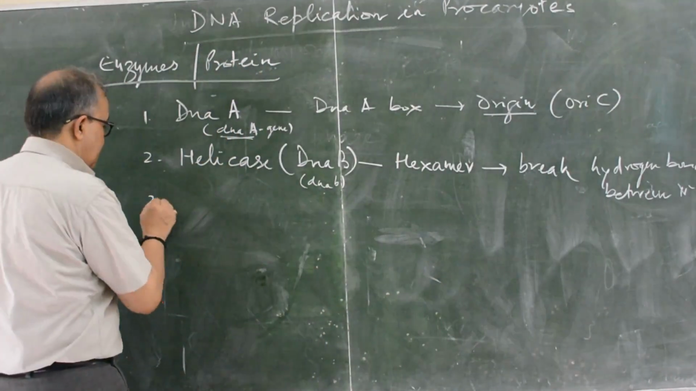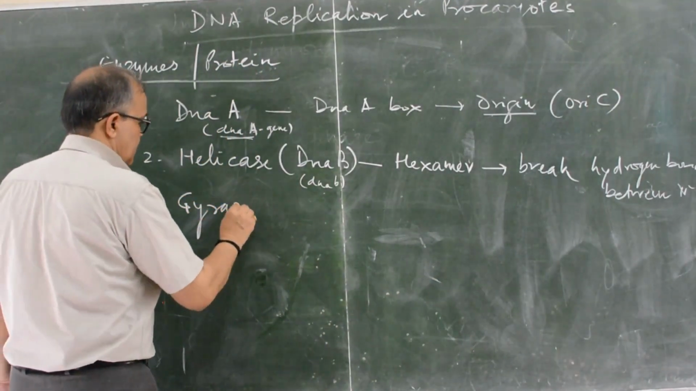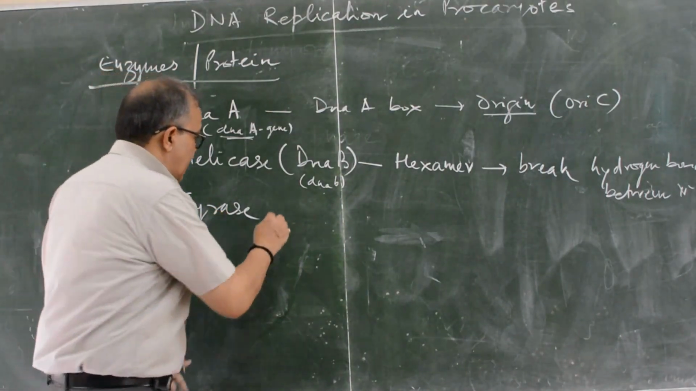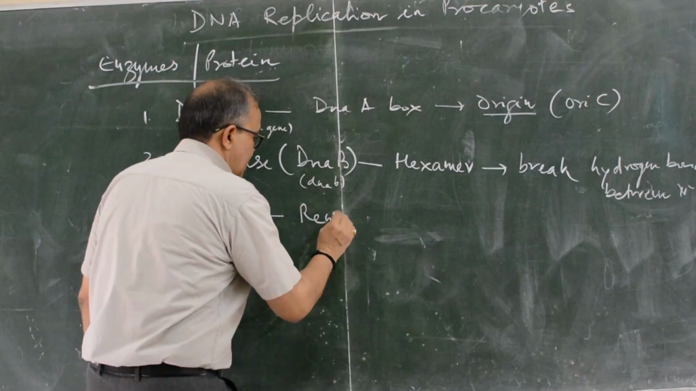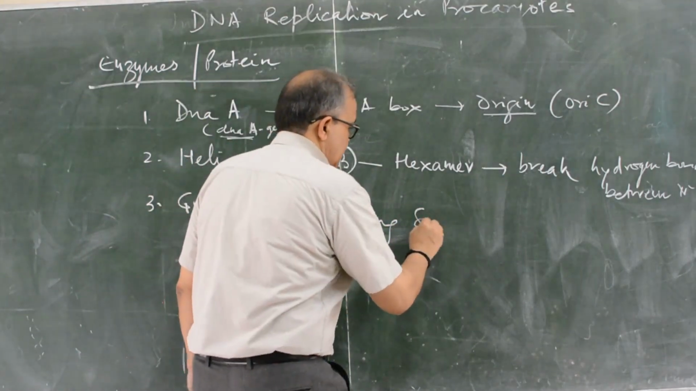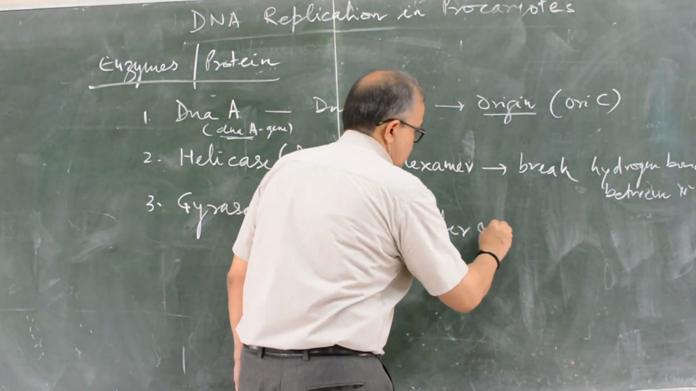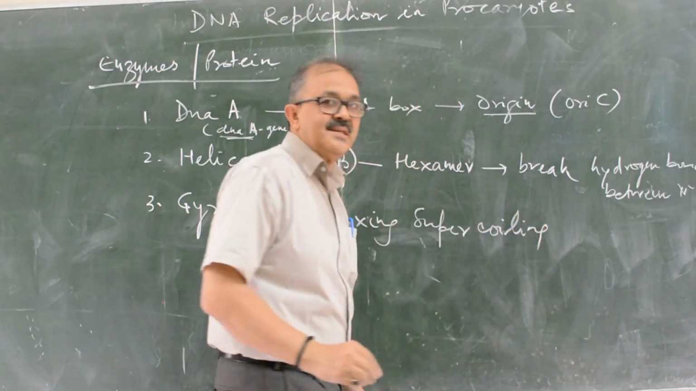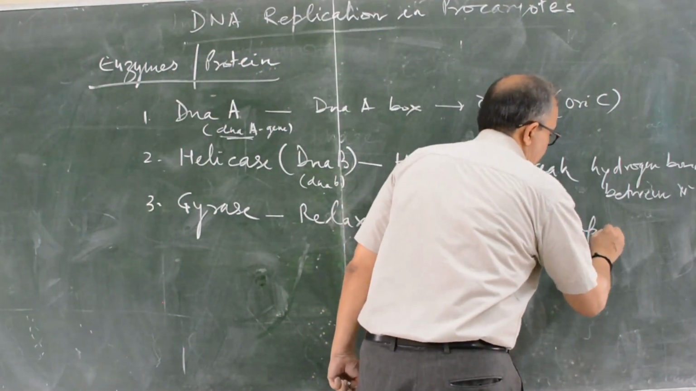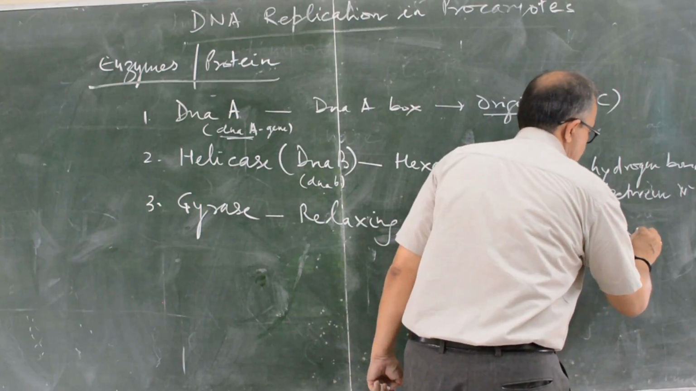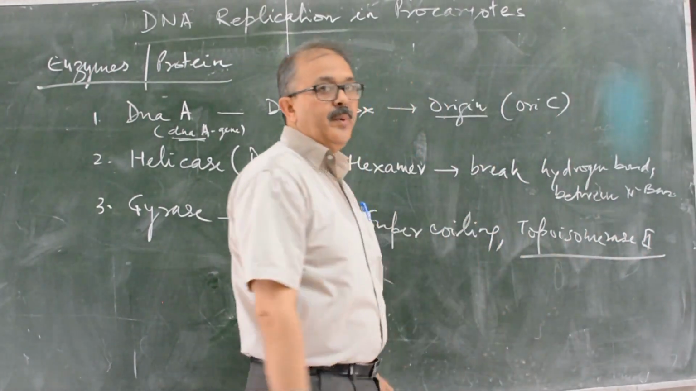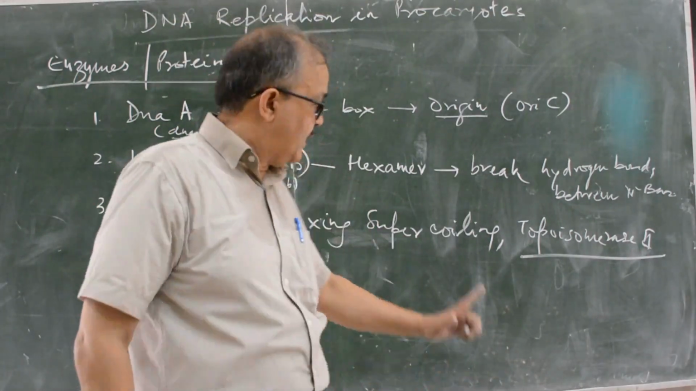Third, gyrase. Gyrase enzyme is responsible for relaxing supercoiling. It is in the group of topoisomerase II. I will tell you about that later on.